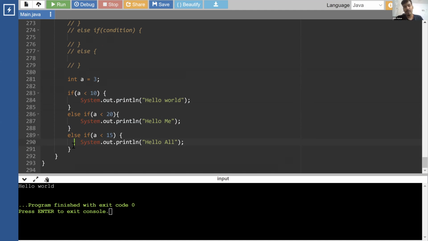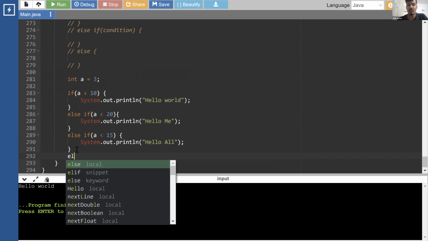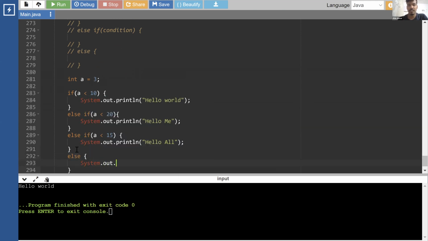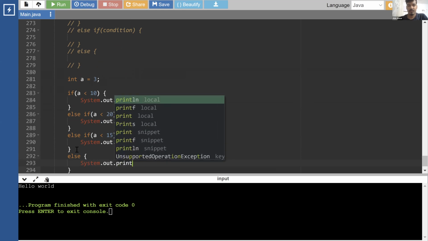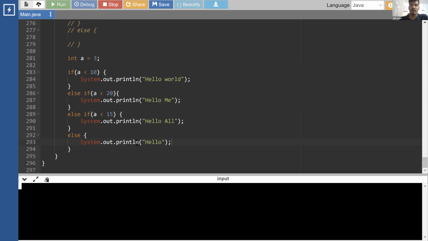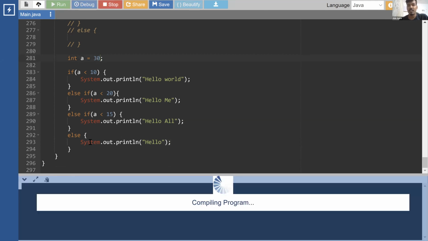So this is what you can keep in mind for the if else ladder and if else conditions in general. If all of them are false, you can add an else, which runs if all of them are false. Which is just hello, let's say. Okay, so now it's hello world. Let's say I give it as 30. Now all the conditions are false, so it will print hello.